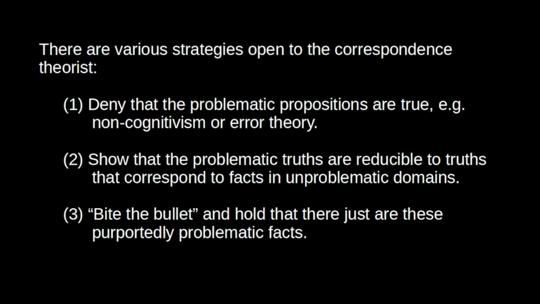When we start to consider a broader range of propositions, it's not really so obvious how we're going to tie those propositions to facts in the world. Again, this isn't to say that a correspondence theorist can't do this, but it is to say that the correspondence theorist does have some work cut out for them. They're going to have to say something about a range of seemingly problematic propositions.